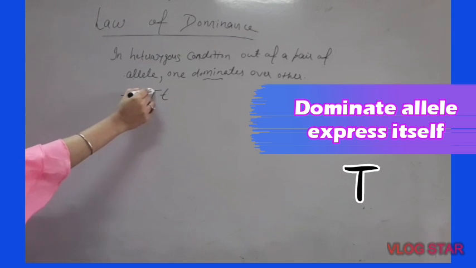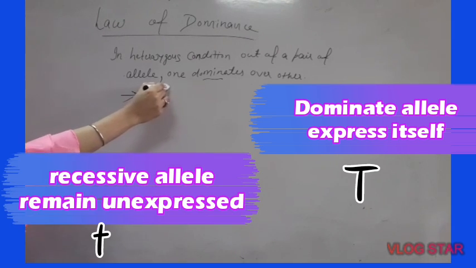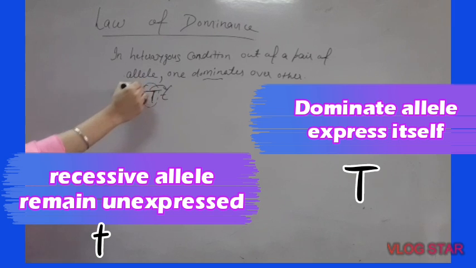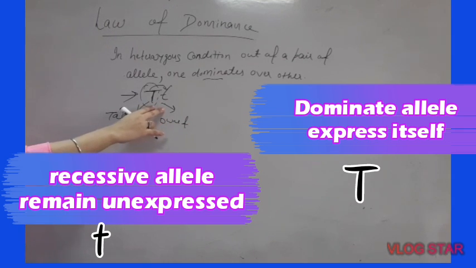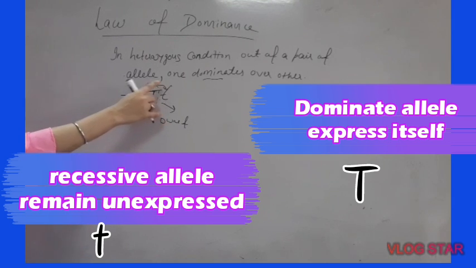It means the allele which dominates over the other will show its character in the phenotype, and the other allele will remain suppressed. What does it mean? This capital T is for the trait tall. Small t represents the trait dwarf. When these two alleles of different types, one bearing the character tall, another bearing the character dwarf, come together, in this situation one allele dominates over the other.